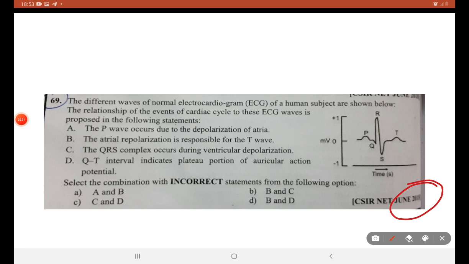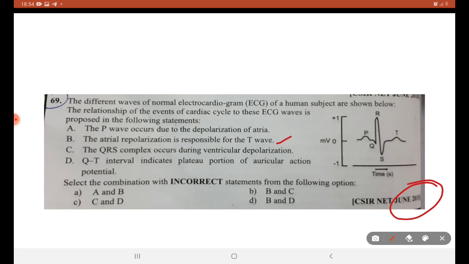Next, in June 2018, different waves of a normal electrocardiogram of a human subject are shown below. Relationships of events in the cardiac cycle to these electrocardiogram waves are proposed. P wave occurred due to depolarization of atria. Atrial repolarization is responsible for T wave. No, it's ventricular repolarization responsible for T wave. B is a short incorrect answer. B can be a possible answer.